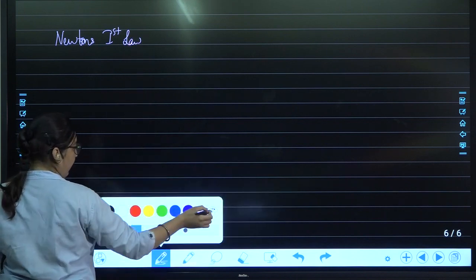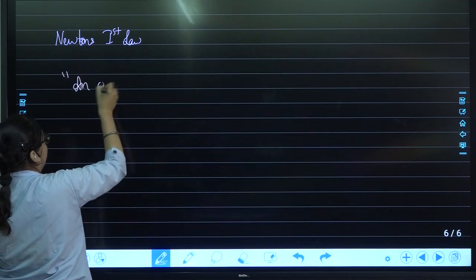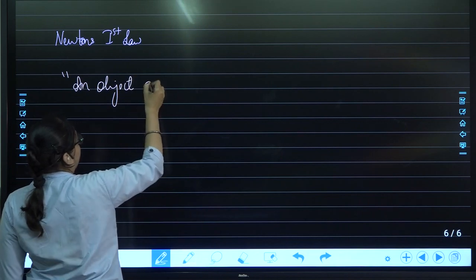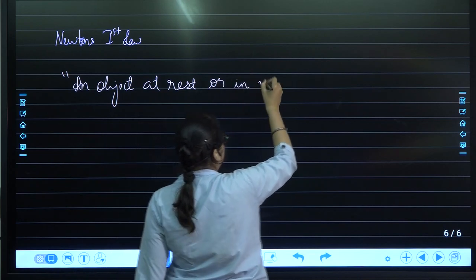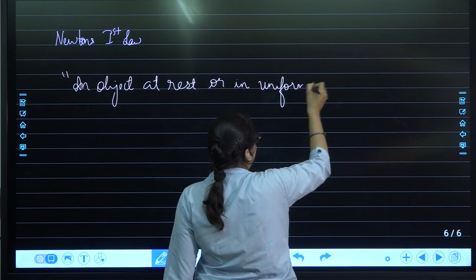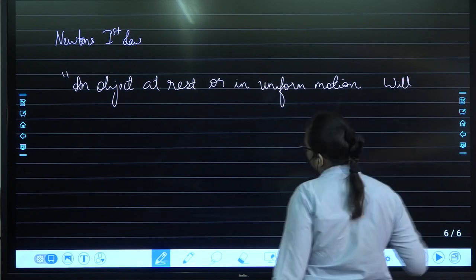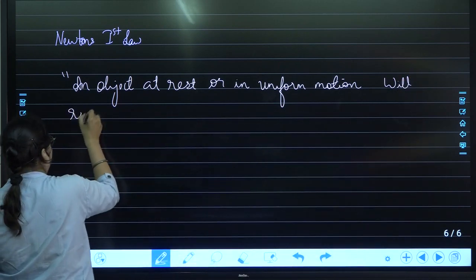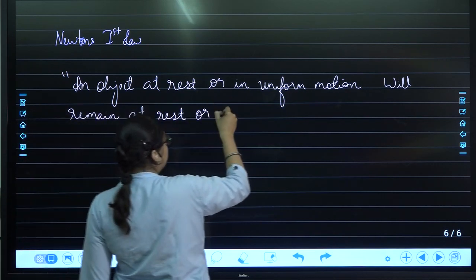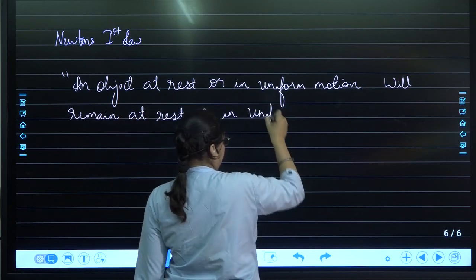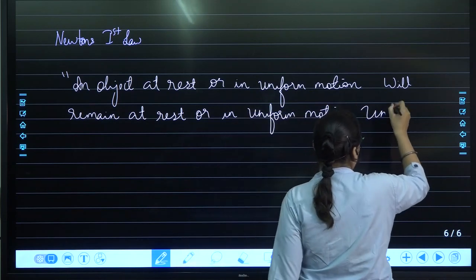An object at rest or in uniform motion will remain at rest or in uniform motion unless and until an unbalanced force acts on it.